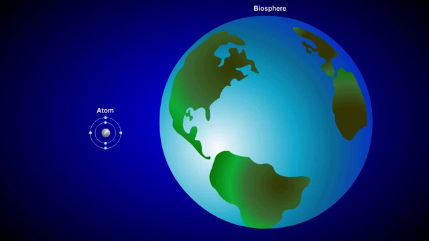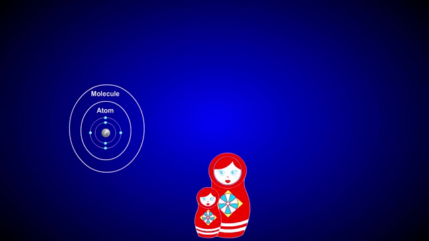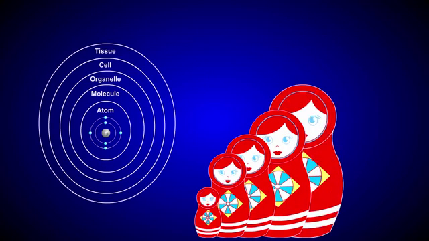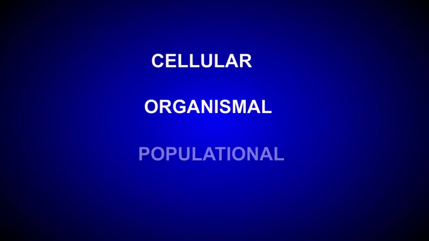Life on Earth is organized into different levels based on degree of complexity. These levels range from the very small and simple, like the atom, to the very large and complex, such as the biosphere. They're organized into a type of hierarchy, with the larger levels enveloping the smaller levels, sort of like Russian nesting dolls. In this tutorial, we'll examine the complexity of life at the cellular, organismal, and populational levels of biological organization.